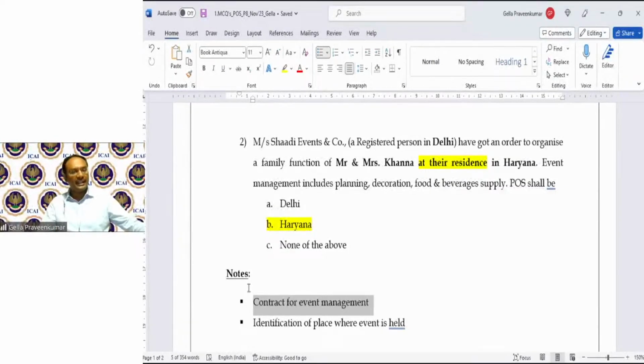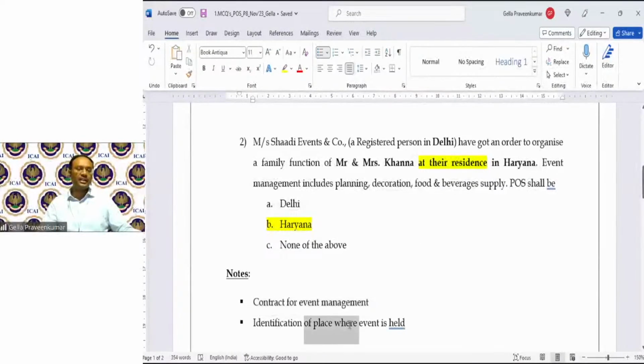So when I say it is an event, do we have a written contract? Like we have a peer review. Most of us, when we are in CFM, some of you would have attended to documentation for a peer review. The same way, the contract is something which is important. Was there a contract between the service provider and the customer saying that this is a requirement by Mr. and Mrs. Khanna for an event which is being conducted over there?